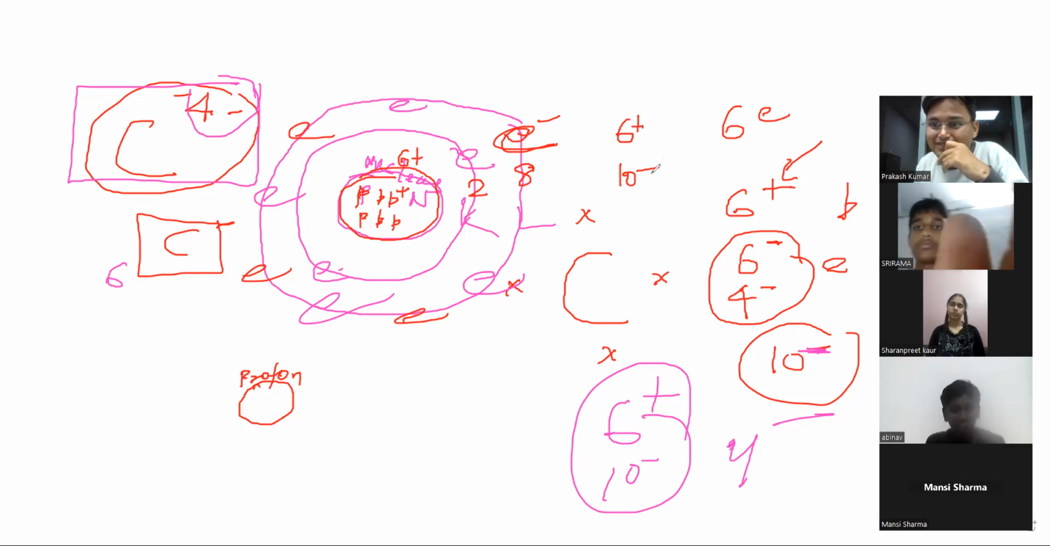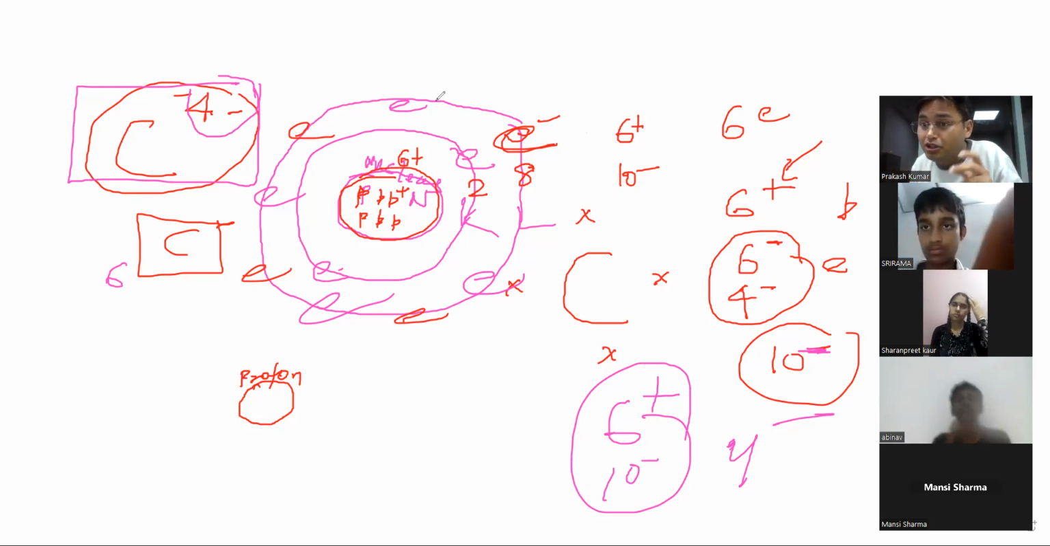No, sir. It will not form. It will not occur in nature. It is not possible. You will write in the examination that it is not possible that 6 positive charge will hold 10 negative charge. So it is not a stable structure. It will not form. Although it seems stable, it will not form, right?